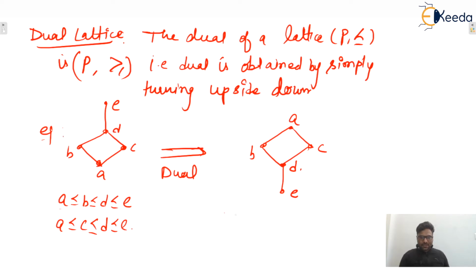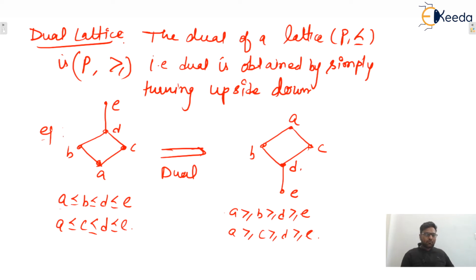Now here the sequence gets changed. Here A is greater than or equal to B is greater than or equal to D is greater than or equal to E. Similarly, A is greater than or equal to C is greater than or equal to D is greater than or equal to E. I hope this is clear to everyone. Okay, so that is dual.